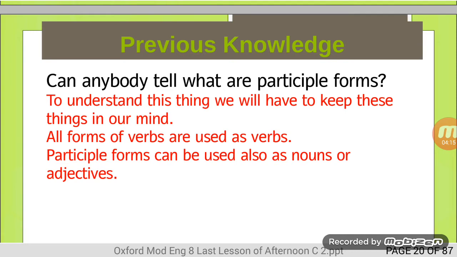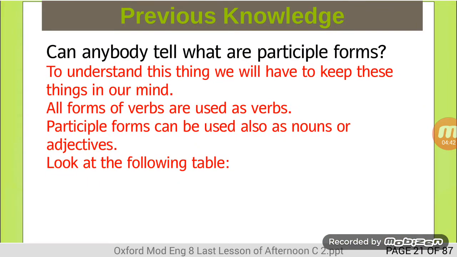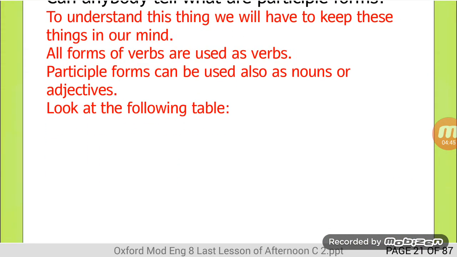But participle forms can be used also as nouns or adjectives. Other than their routine duty is to be used as verb. But other than this main function, these participle forms can be used as nouns or adjectives. Yes. Look at the following table. If you could not understand, look at the following table.